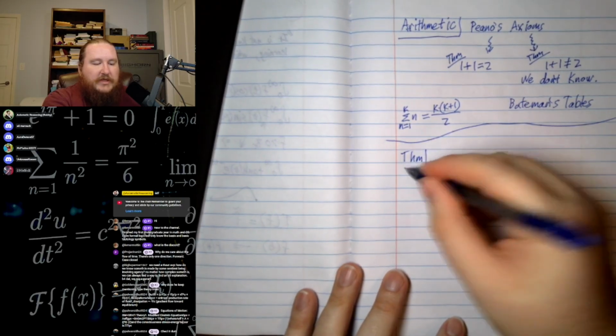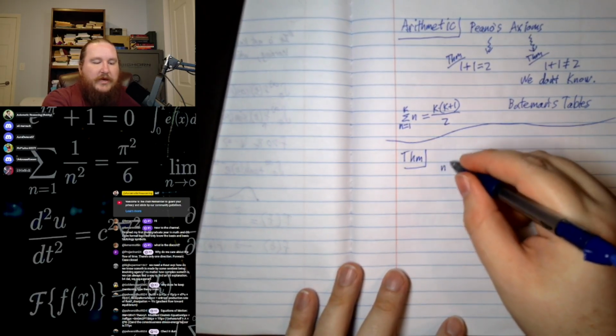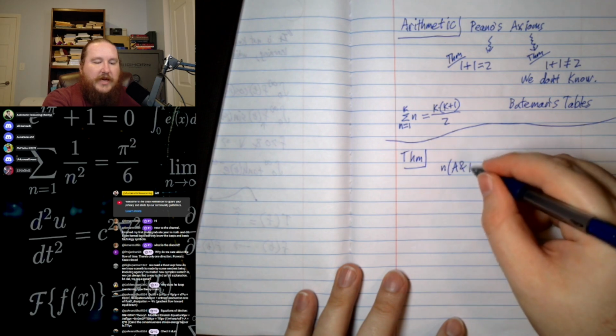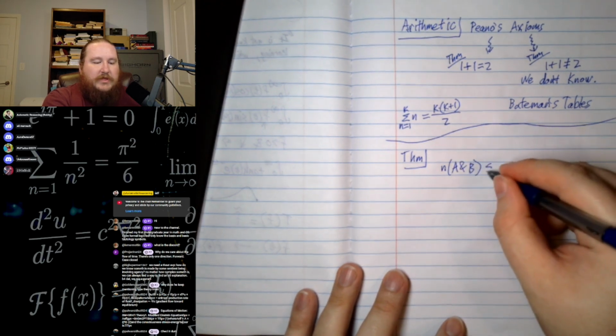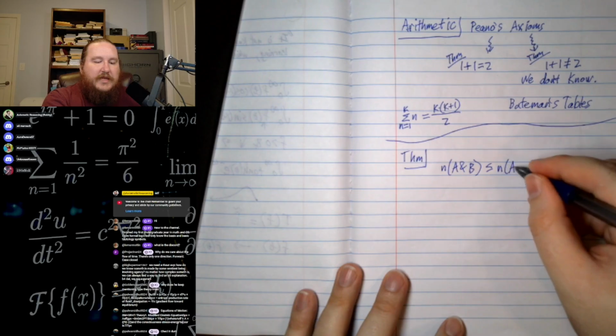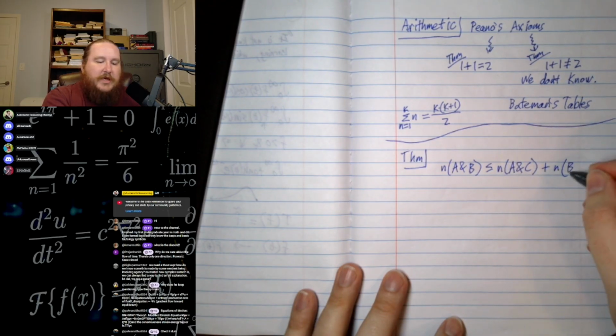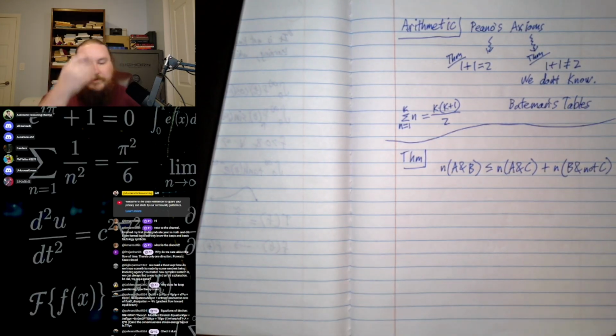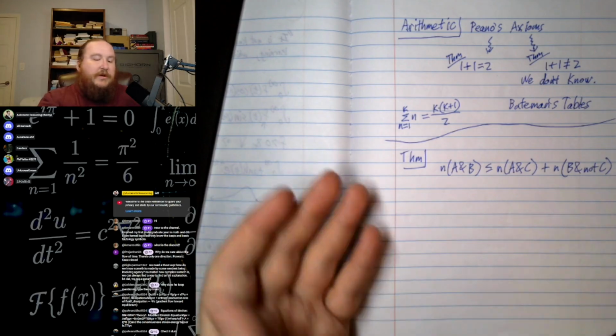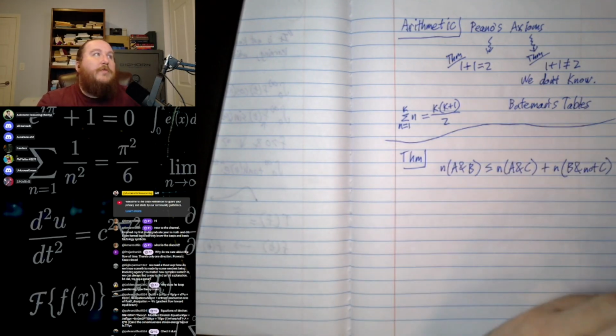Typically the cited theorem is that the number of things that satisfy A and B is always less than or equal to the number of things that satisfy A and C plus the number of things that satisfy B and not C, right? So this is a theorem. It's sometimes called the triangle inequality of propositional logic.